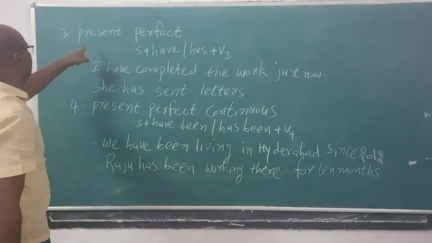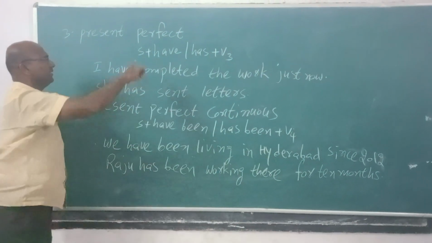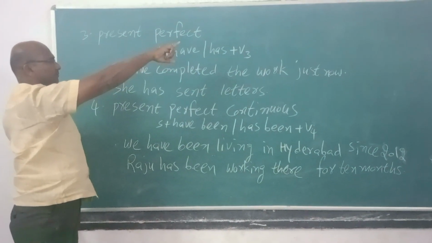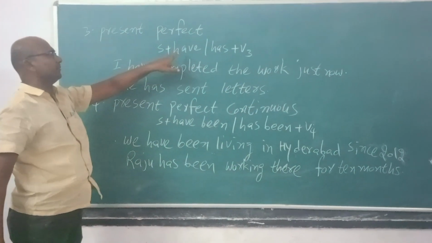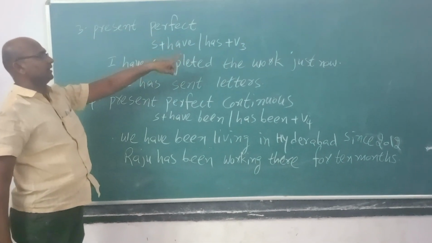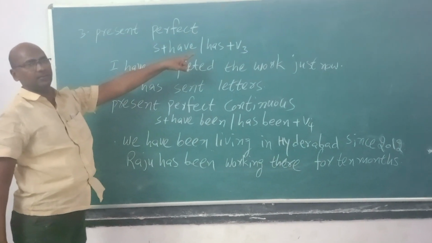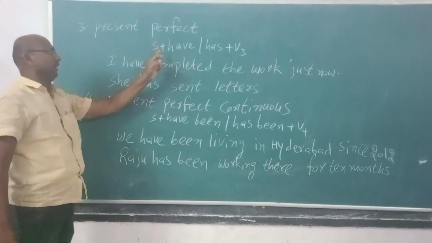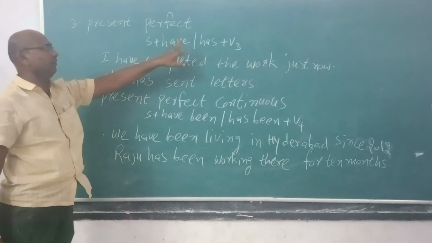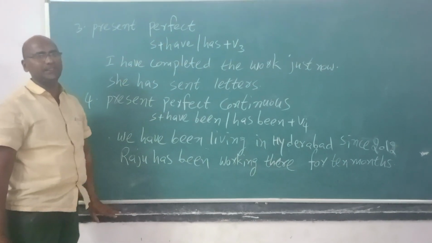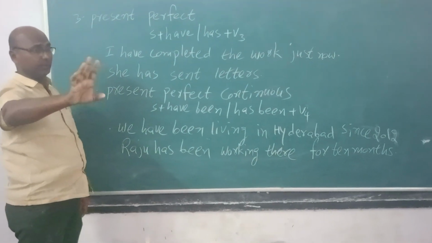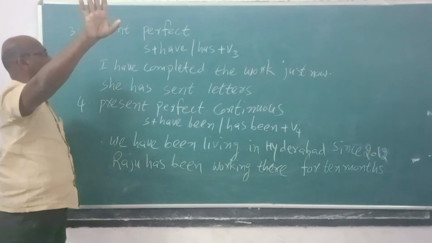Now we are going to come to present perfect. The present perfect structure is subject plus have or has plus V3. For all persons except third person, have will come. For third person, has will come. Along with have and has, V3 will come. Without V3, there is no perfect. Without V4, there is no continuous. This is the rule for tenses.